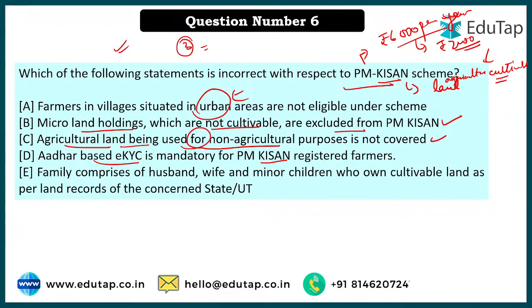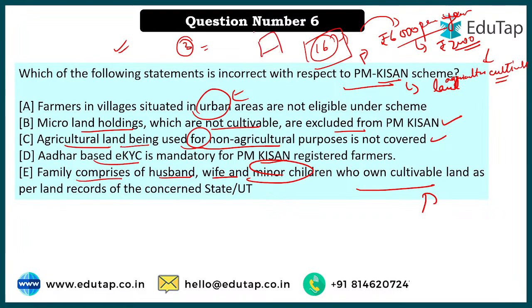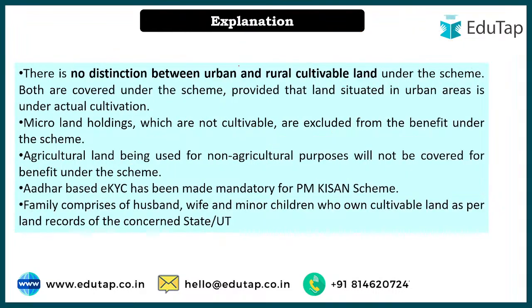And when we talk about per family, it does not mean that, for example, if there's a joint family, for 16 people only 6000 will be given, right? Family will comprise husband, wife and minor children, ठीक है, who own cultivable land. So if you are a joint family and the land is in the name of just your grandfather, and for example there are 3 sons, even if they have individual families and do not have the property in their name, only the person who has this particular land will get the money, ठीक है.